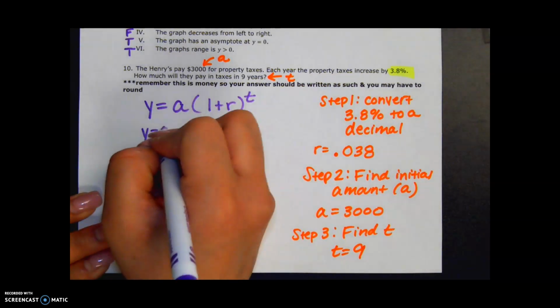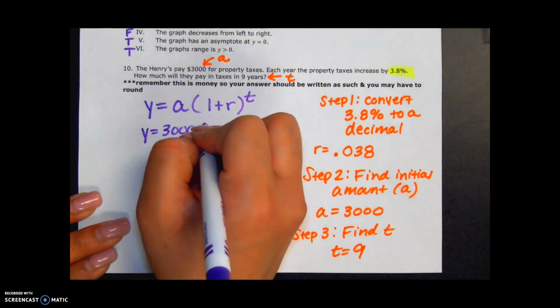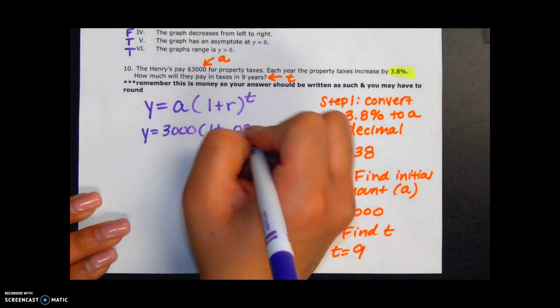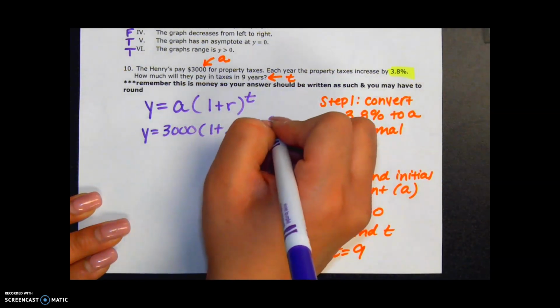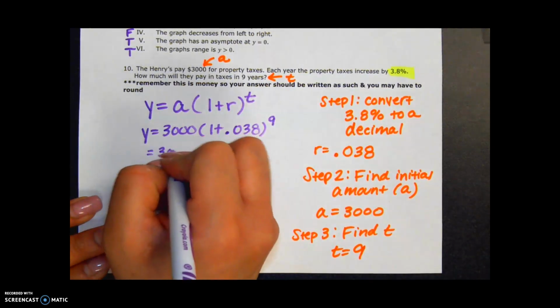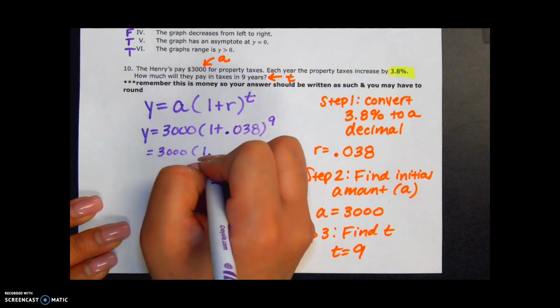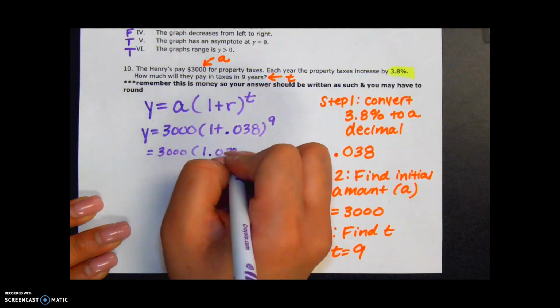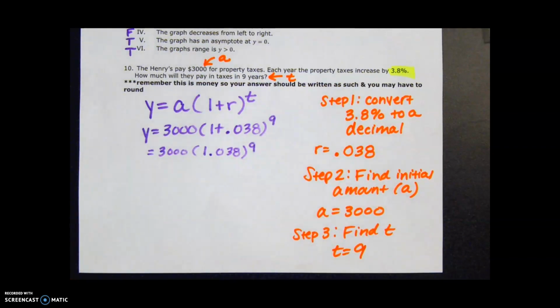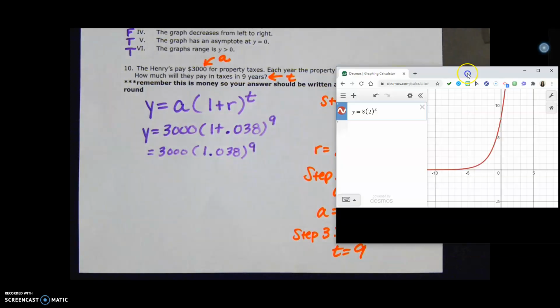Y equals 3,000 times 1 plus 0.038 to the 9th. All right, that's 3,000 times 1.038 to the 9th. This is a calculator problem, so let me pull out the calculator.